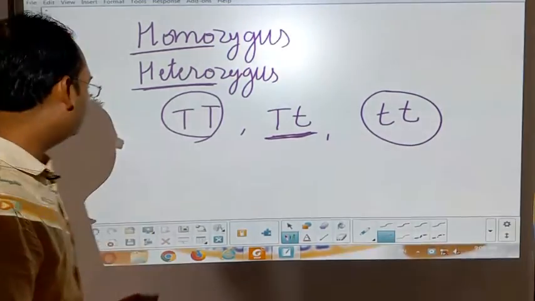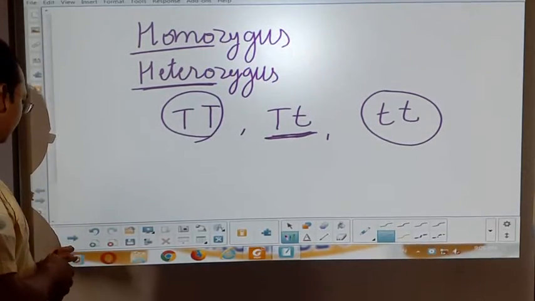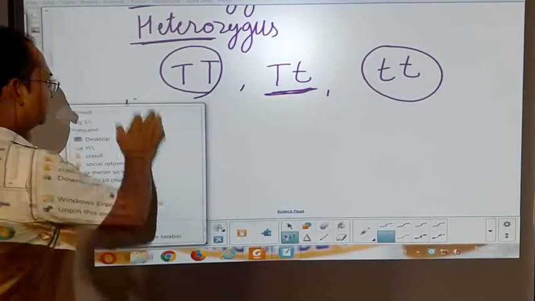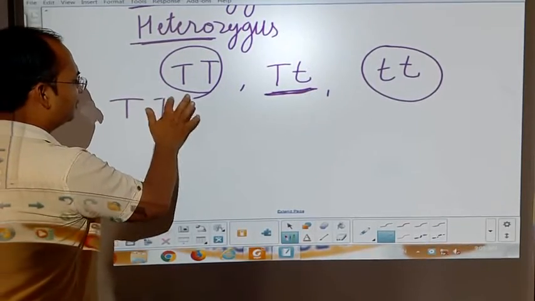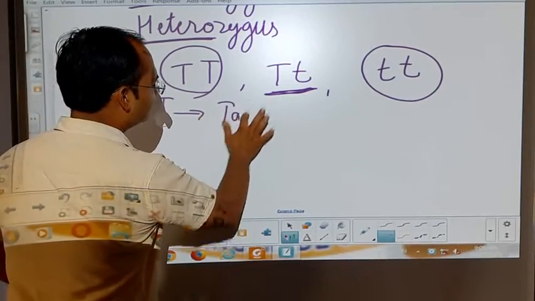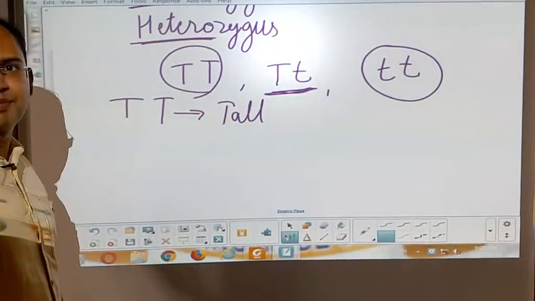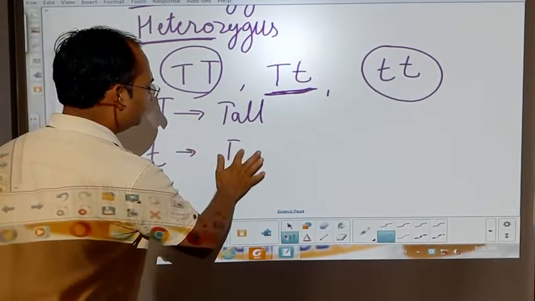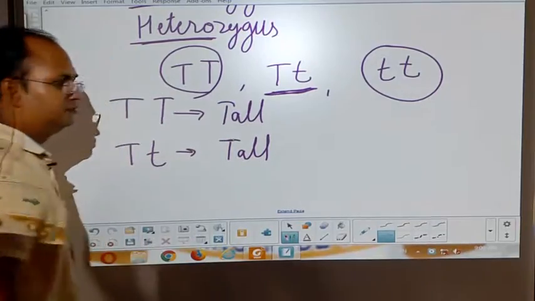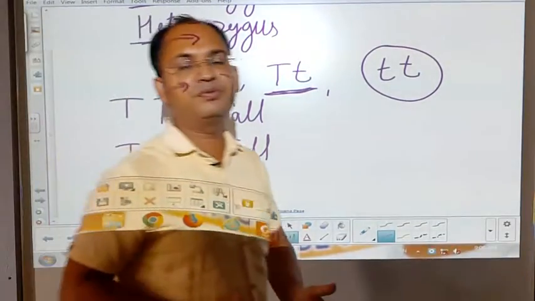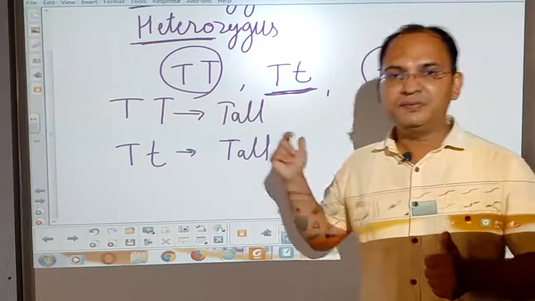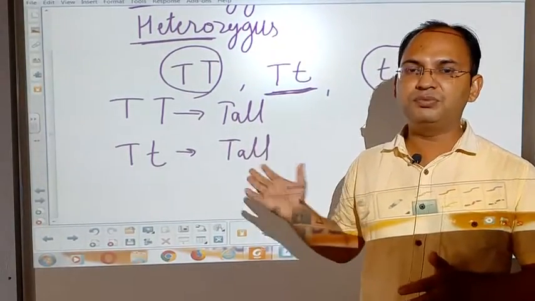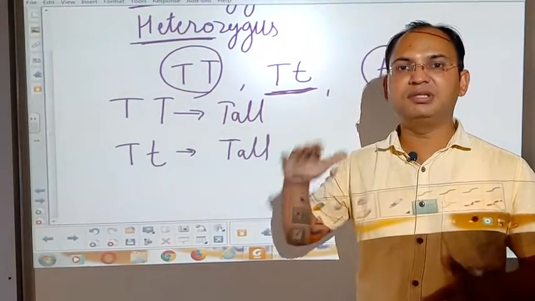So, students, see, if we see capital T capital T, then this plant will be tall. Second, if the second combination capital T small t is present, then it will also be tall. If we see both from the outside, or we can say if we talk about their phenotype, physical appearance, then they both will appear tall, having the same height.